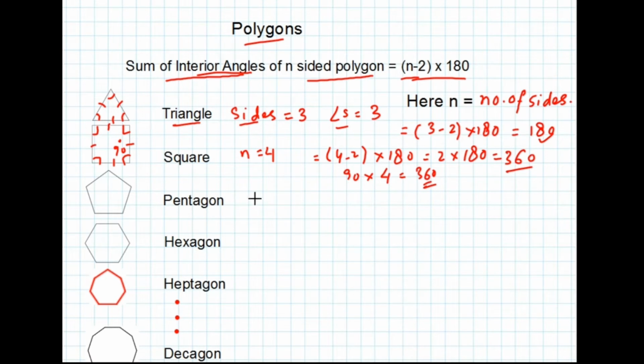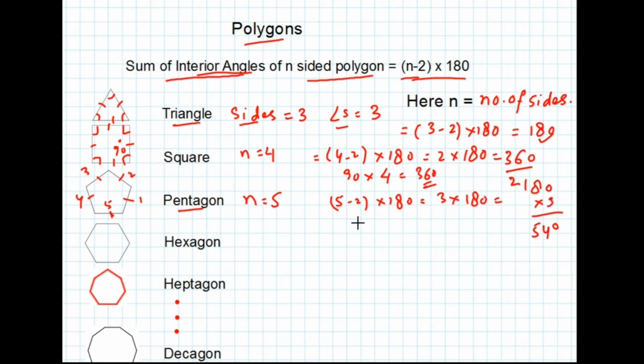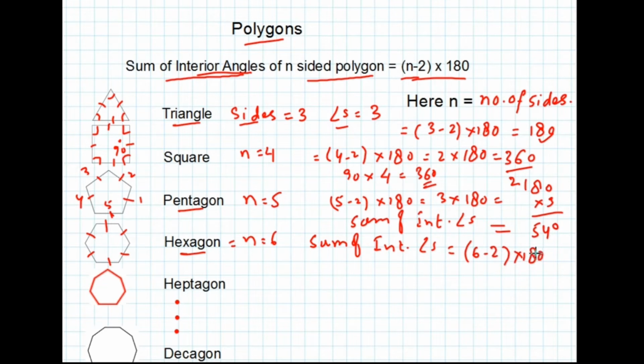In a pentagon, it has 1, 2, 3, 4 and 5 sides. That is n is equal to 5. So (5 minus 2) multiplied by 180 is equal to 3 into 180. So we get 540. The sum of interior angles is equal to 540. In a hexagon, n is equal to 6. Therefore, the sum of interior angles is equal to (6 minus 2) multiplied by 180. So we get 4 multiplied by 180, which is equal to 720.